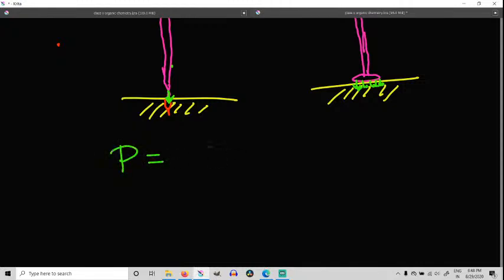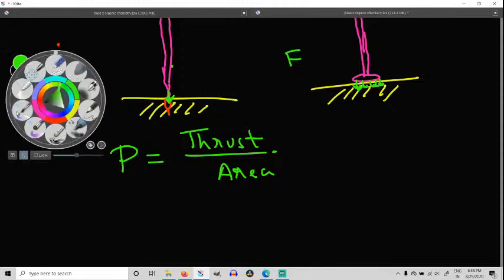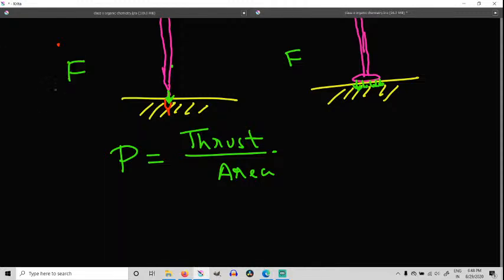This is called pressure. So pressure is thrust upon area. We can say that the thrust is the same. Suppose the thrust here was I represent by a force F. It was F, so here also it is the same F, and I change the area. Here the area is small and here the area is big.